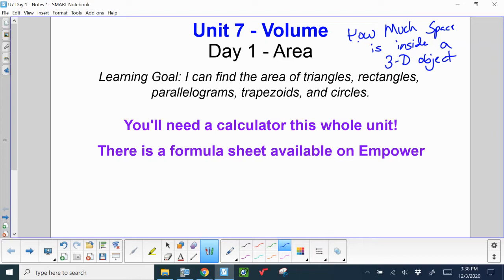You are going to be given a formula sheet, okay? It is going to be on Empower. The good news is we're not going to have to worry about any crazy modes, and the buttons on the calculator should hopefully be a lot easier to follow. But I strongly encourage you to make sure you are writing things down, you are pausing the video, putting the numbers in the calculator yourself, making sure you're getting the same answers.